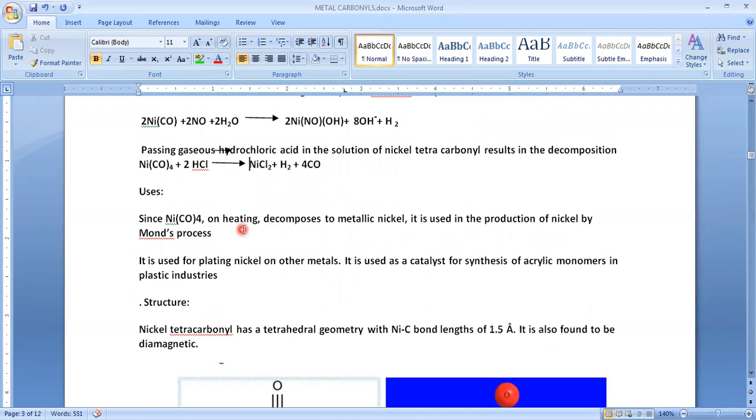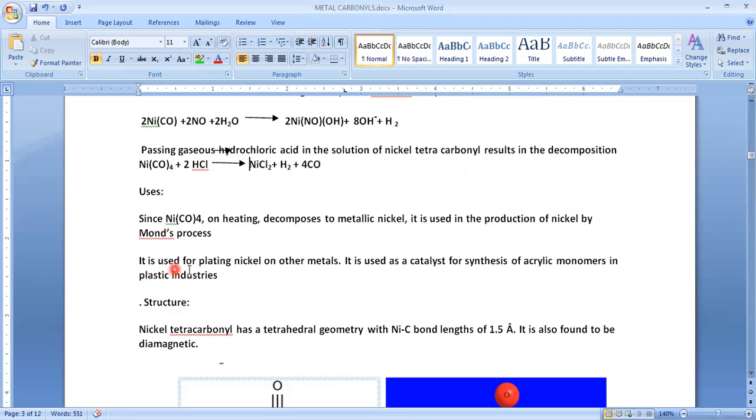Generally, this nickel carbonyl on heating decomposes to metallic nickel. So it is used in the production of nickel by the Mond process. In the Mond process, we can prepare nickel from nickel carbonyl. That means nickel carbonyl is used as an ore to form nickel.